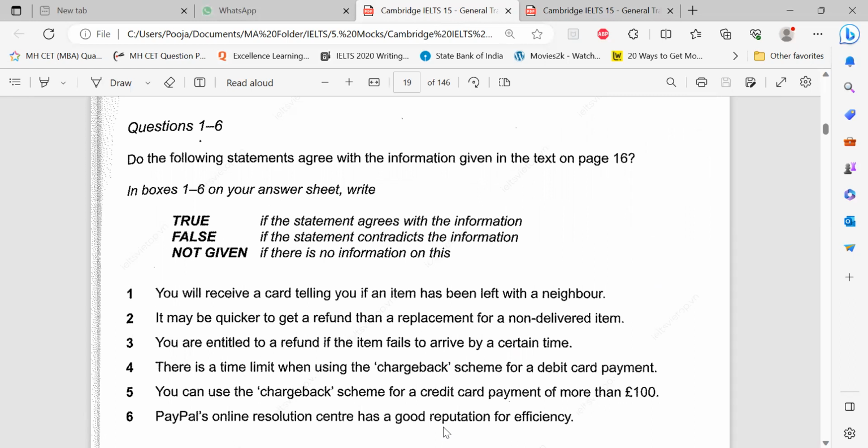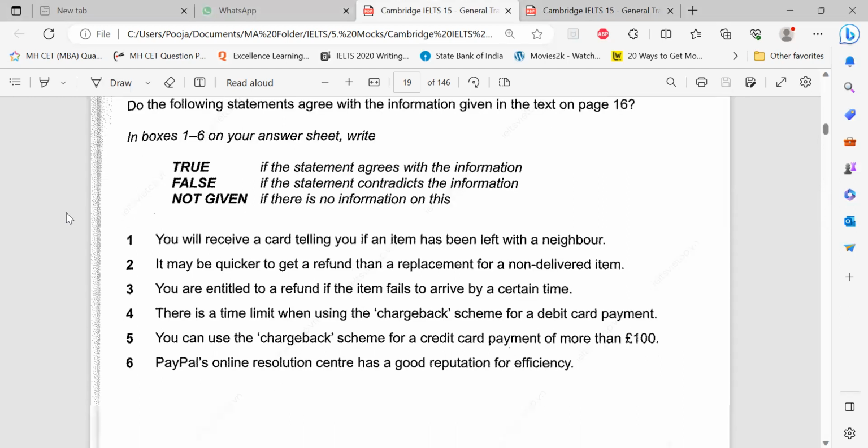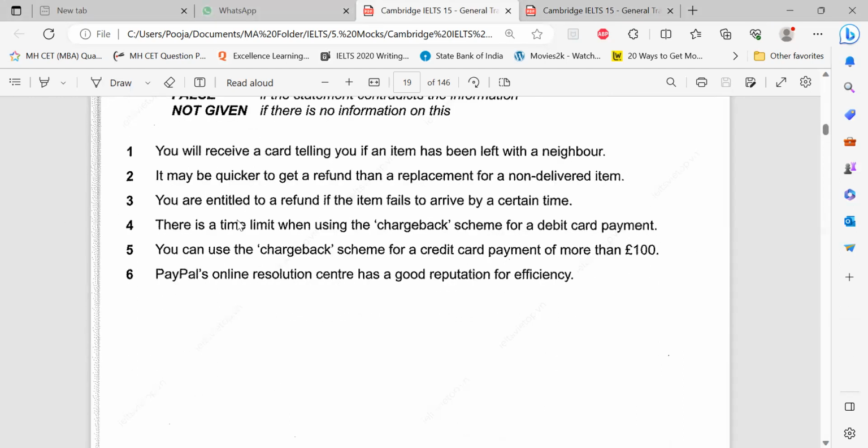Okay. So when I say Kotak Mahindra ATM is next to the station, am I really giving you some kind of a positive or negative point? To your mind, it can be positive. Oh, it's close to the station, so it is easy for people to use. But have I given you anything positive or negative in that statement? No, it's just plain information. So you should understand which is just information and which is a sentence which is actually positive, favoring, giving benefits, or giving negatives. Got it? So here there's no reference of it. So not given. I have no idea whether they have got a good reputation, yes or no. Good. So it is not given, true, false, not given.